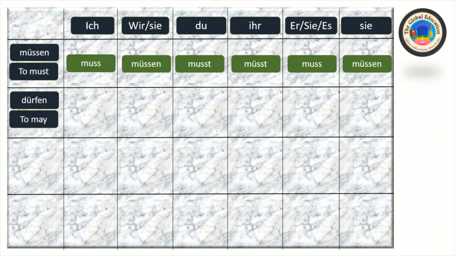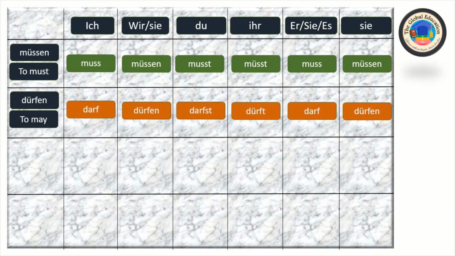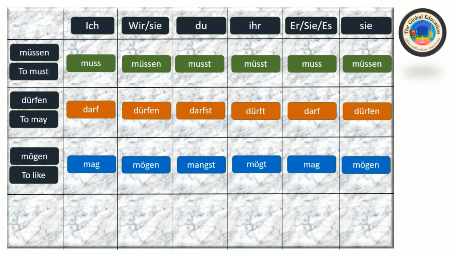Dürfen means to may. Ich darf, wir dürfen, sie dürfen, du darfst, ihr dürft, sie es darf, sie dürfen. Mögen means to like. Ich mag, wir mögen, sie mögen, du magst, ihr mögt, sie es mag, sie mögen.